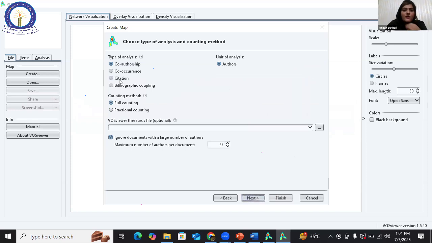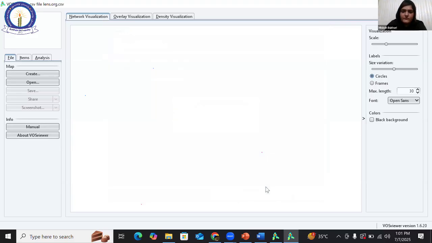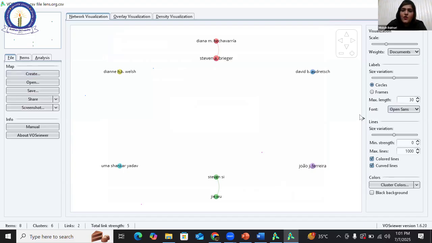Okay, now I got the co-authorship. You can do full counting or fractional counting. You can write here 25 or 20 or 10. Okay, just 10 co-authorship. And then I would go to finish. All right, this is the co-authorship. I have mentioned here 10. You can mention 20, 25, not more than that.